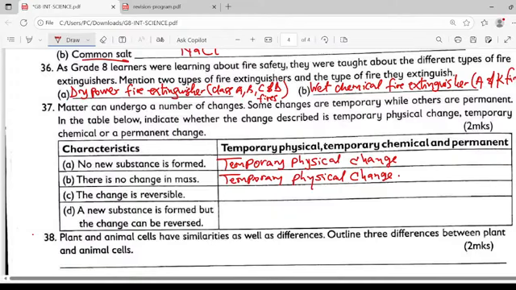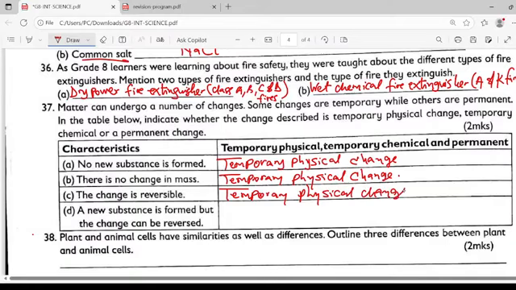This will be under temporary physical change again, because it is reversible.